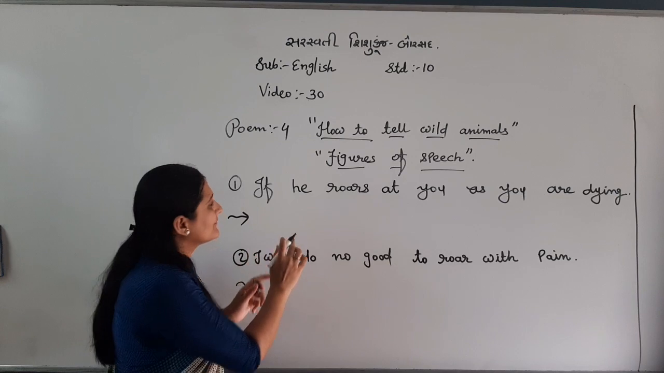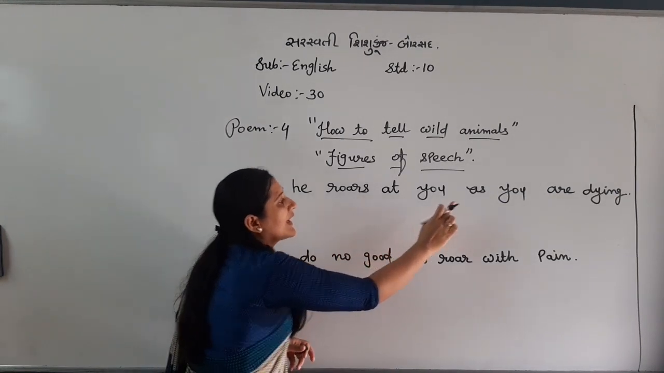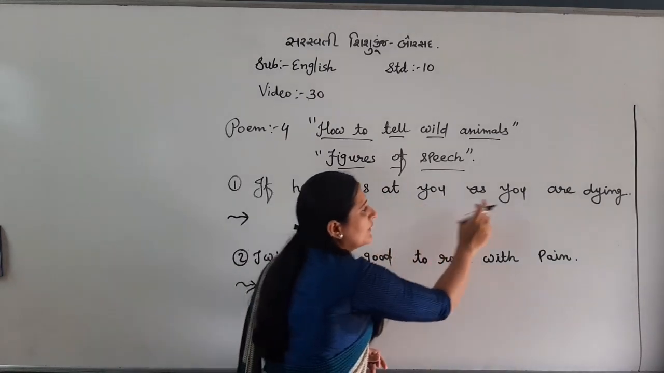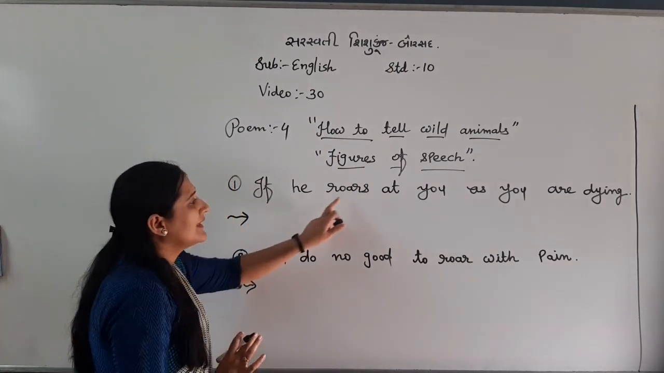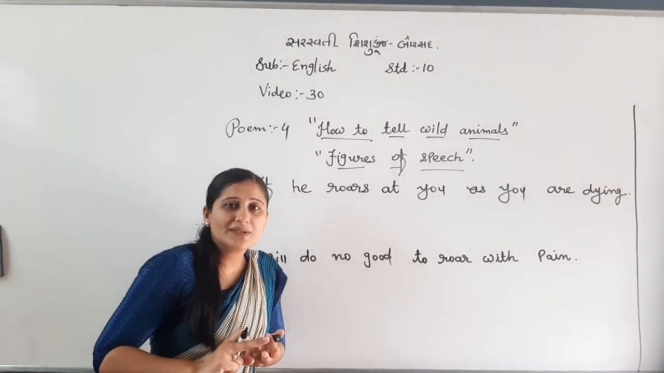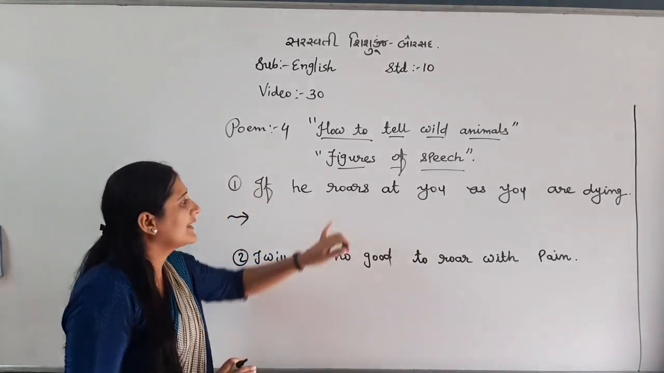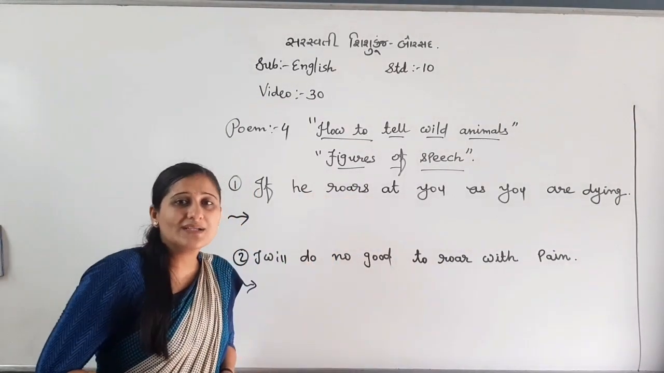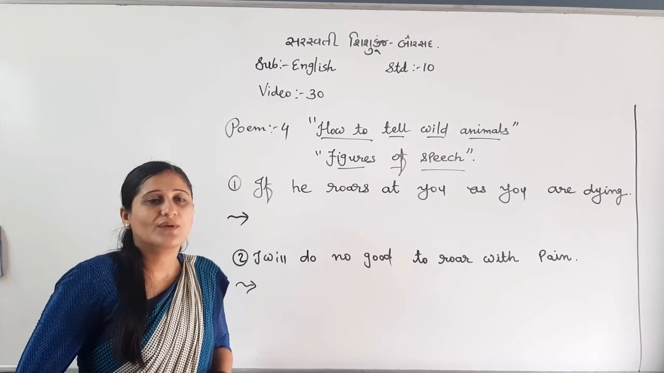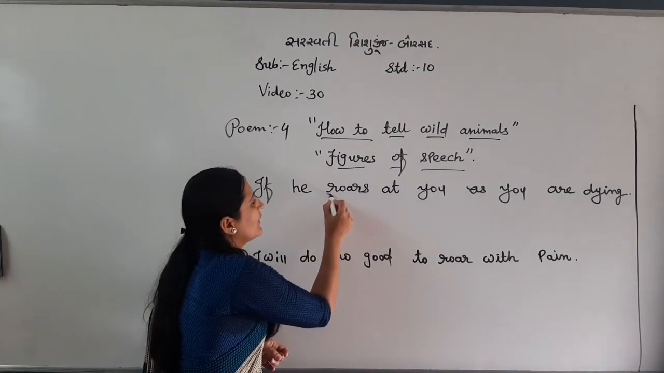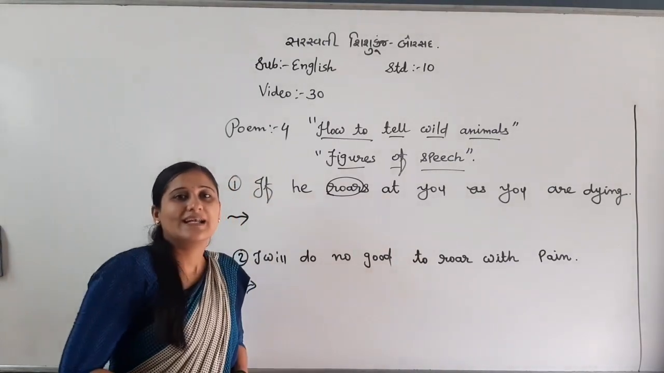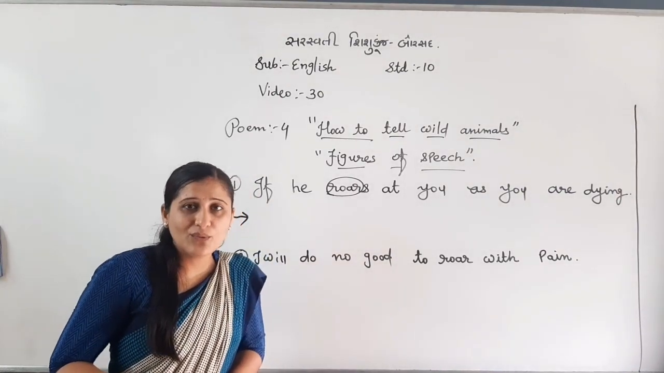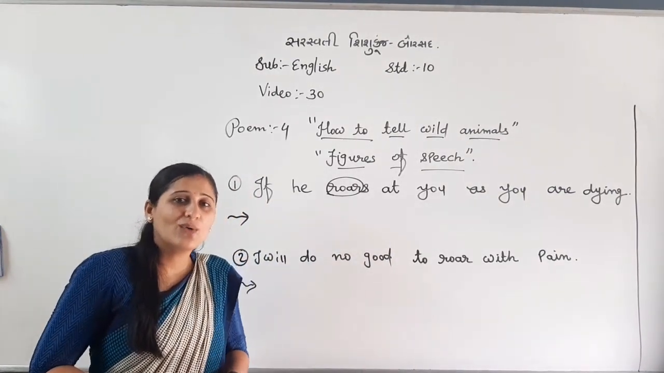See the first one. Let me read: "If he roars at you as you are dying." Just guess. In poem number 3, I have already explained which figure of speech will come in this line. Can you recognize it on your own? I have circled one word, roar. Before I tell you, can you guess on your own? Okay, let me tell you.